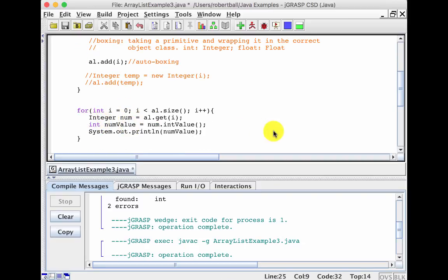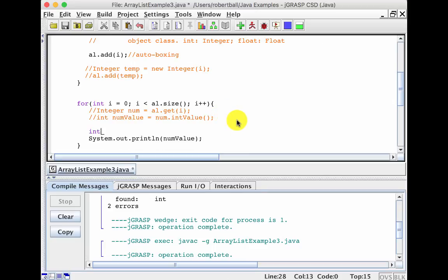And so these two lines of code are equivalent to this one line of code where I can simply get an int out of it. int, I'll just call it myInt, equals al.get(i). Because what does that array list store? It does not store the int, it stores this wrapper object. So this is called auto unboxing. And now I can just print out my int.